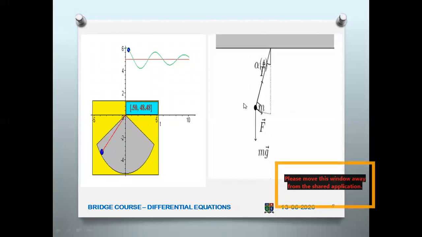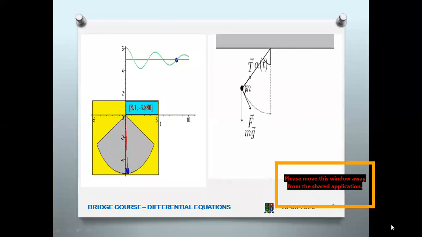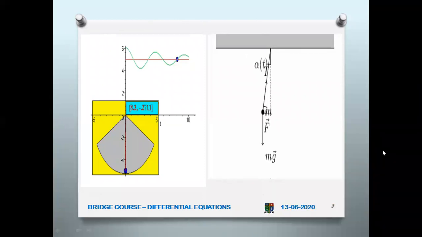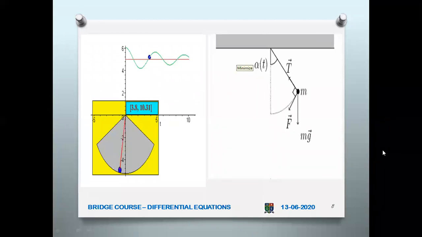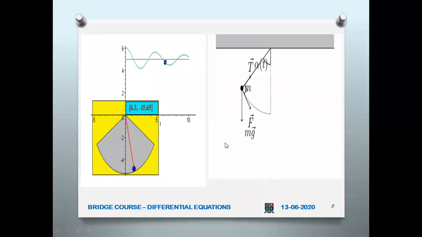So this is called actually... I hope you know what motion this is. Can anybody tell me what is the name of this motion? Okay, Saktivel, you can give your answer in the chat box. Yeah, good. He says simple harmonic motion. Yes, so this is a simple harmonic motion. Okay, so this we would have studied.